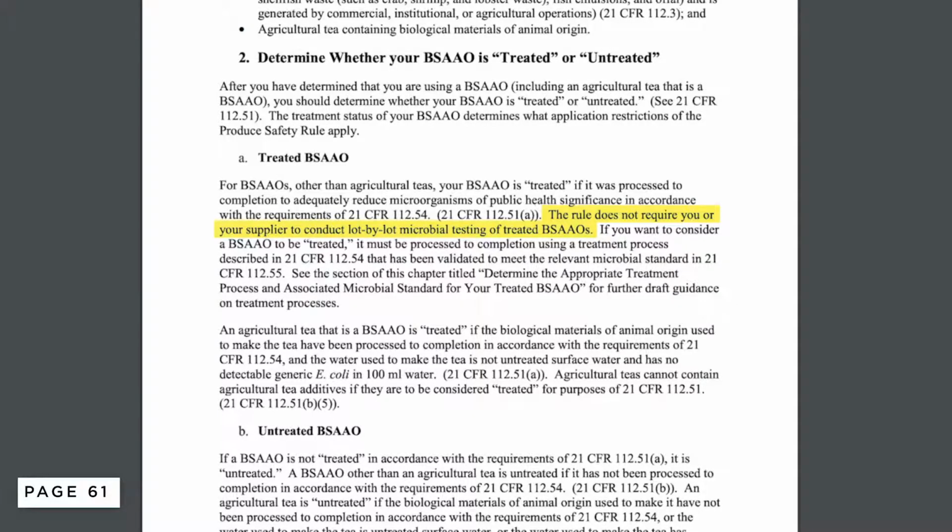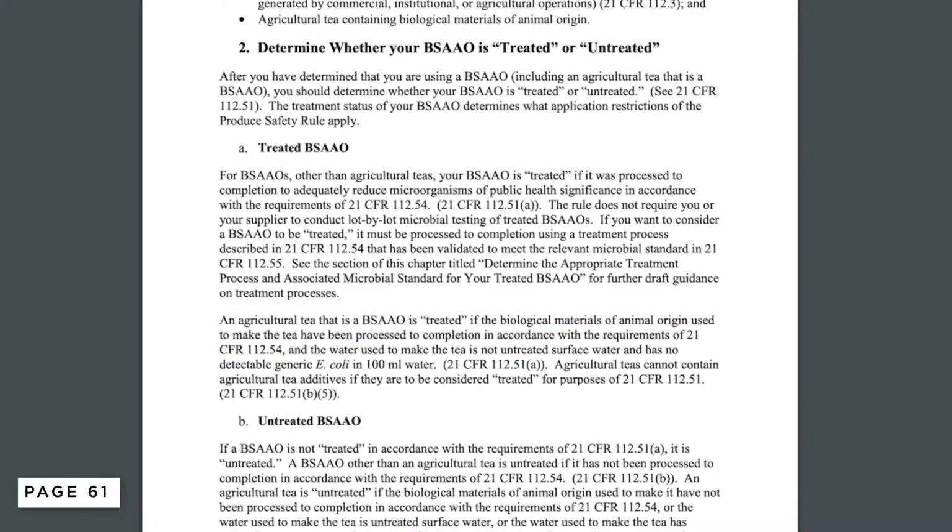For agricultural tea that is a BSAAO to be considered treated, the biological materials of animal origin must have been processed to completion, and the water used to make the tea must be untreated surface water and must have no detectable generic E. coli in 100 milliliters of water. They also cannot contain agricultural tea additives, or else they are considered untreated.